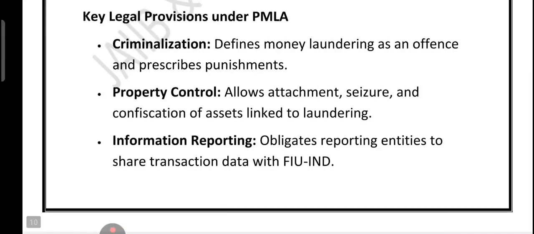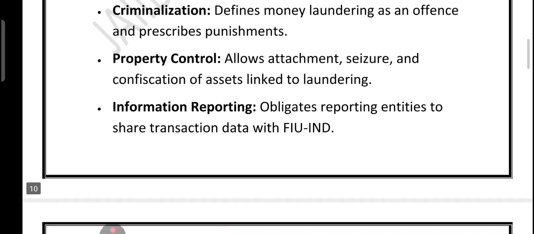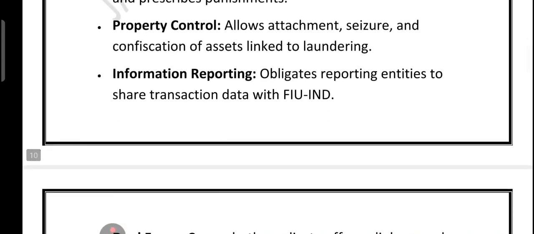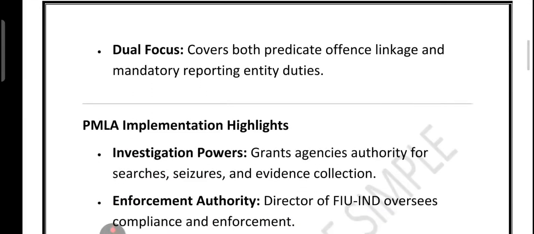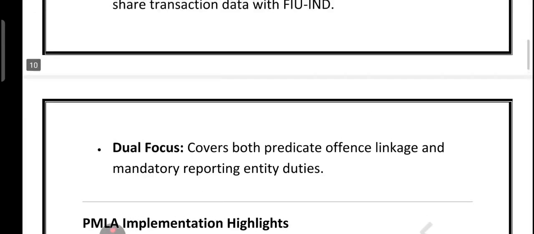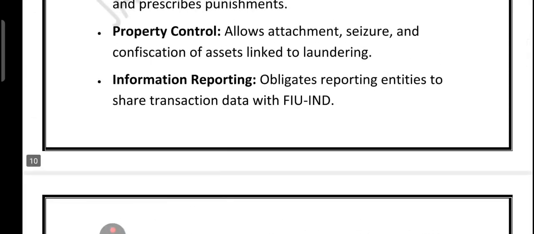Under PMLA, all the reporting entities, who are the reporting entities? Banks, financial institutions and certain businesses. All the reporting entities must share transaction data with FIU-IND. What is FIU-IND? Financial Intelligence Unit India, which is India's financial intelligence unit.